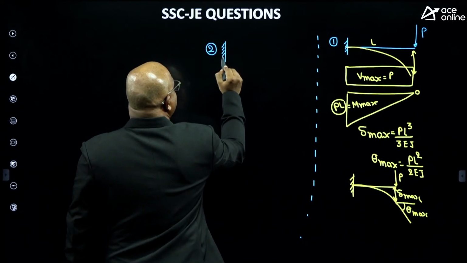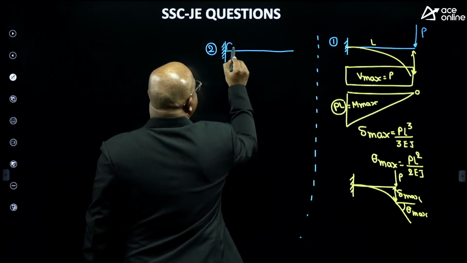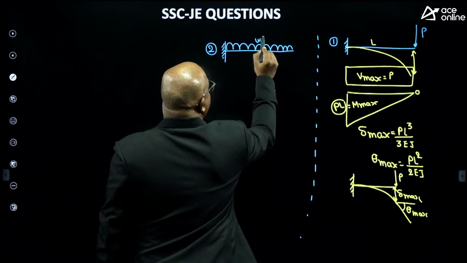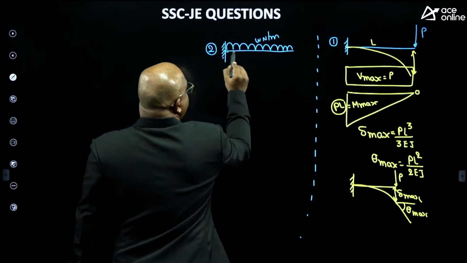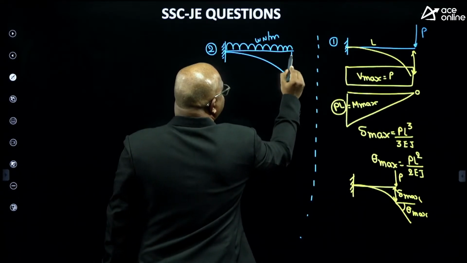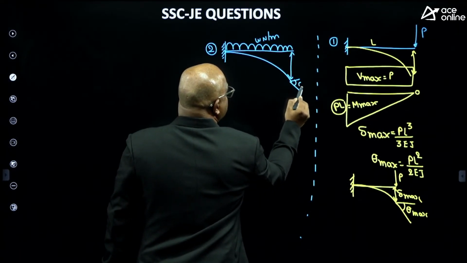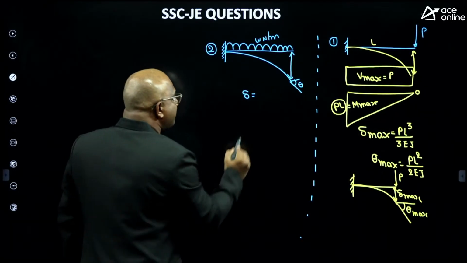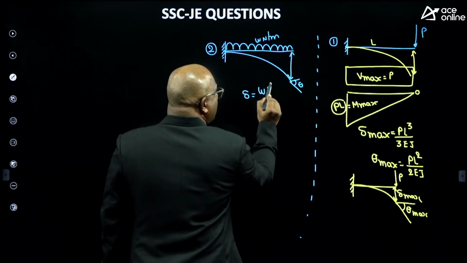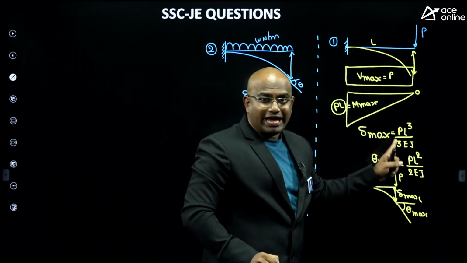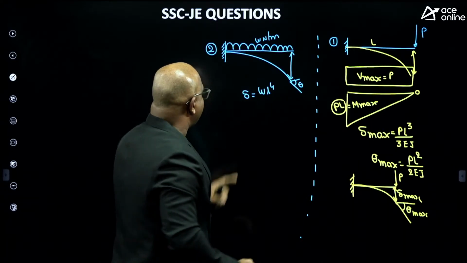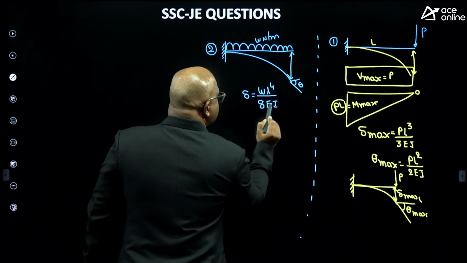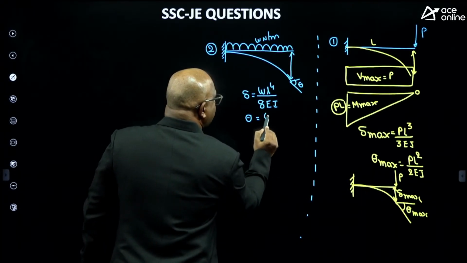Particularly, cantilever beam subjected to UDL load. Where is the maximum deflection, guys? W Newton per meter. You should remember, Amma. This is the maximum deflection. Slope also, this is the maximum slope, guys. Whenever UDL, the deflection formula: with point load L cube will be coming, with UDL, W L power 4 by how much, guys? 8 EI.